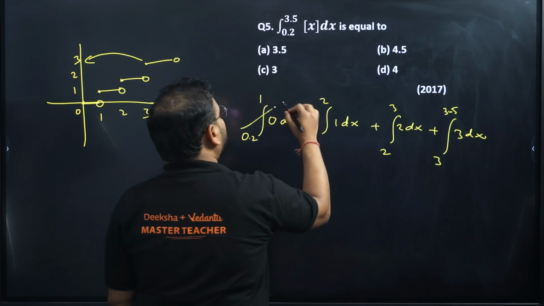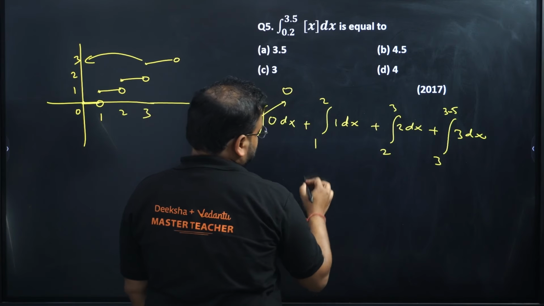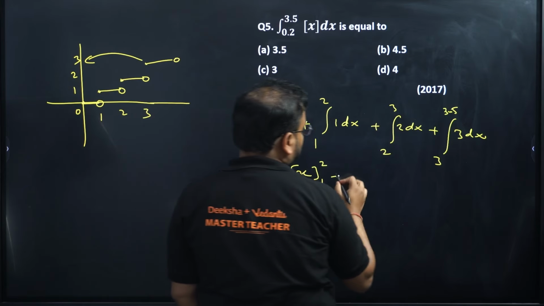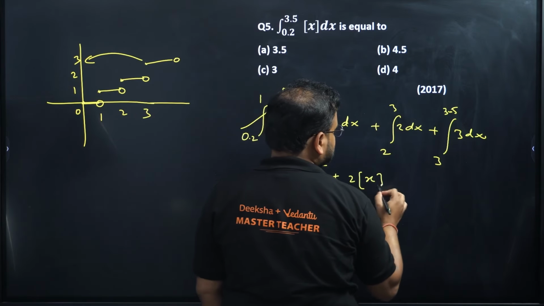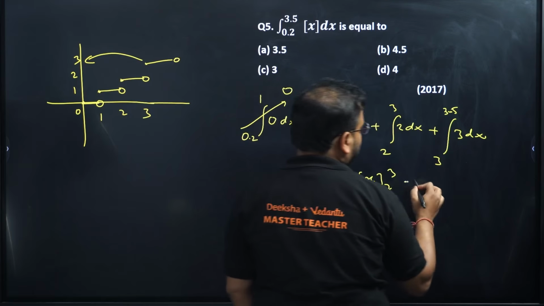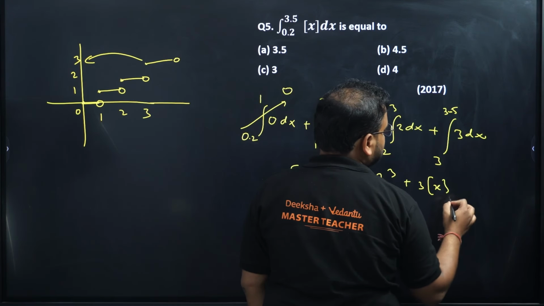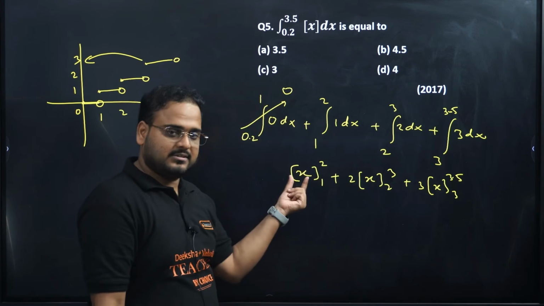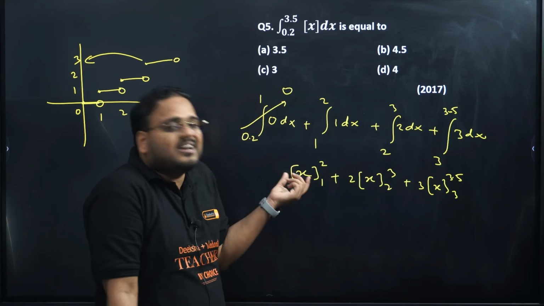This is 0, so we don't have to worry about this. Over here, the integration will become what? x from 1 to 2. Here you'll have 2 times x from 2 to 3, and here you'll have 3 times x from 3 to 3.5. Understand this very clearly. This is not the greatest integer of x. This is the resulting value, which is x.